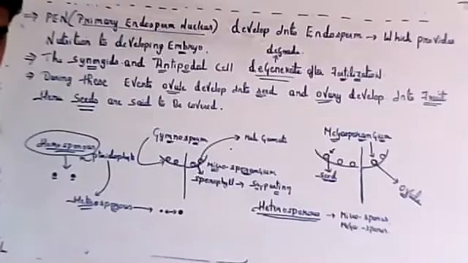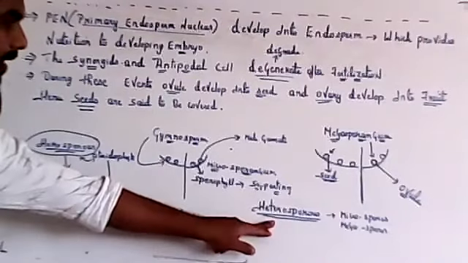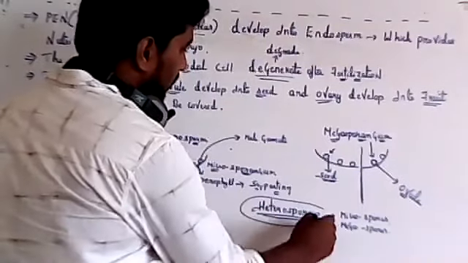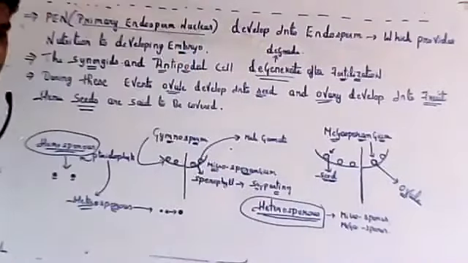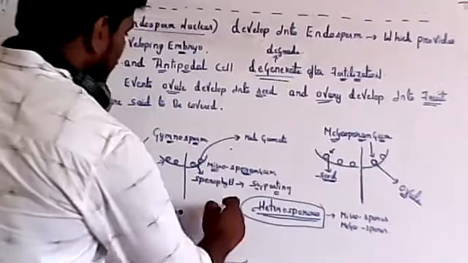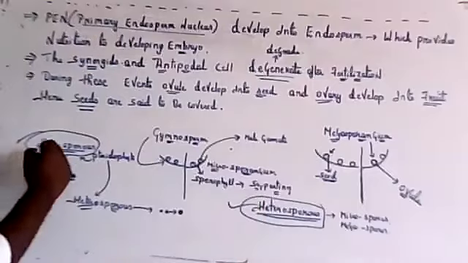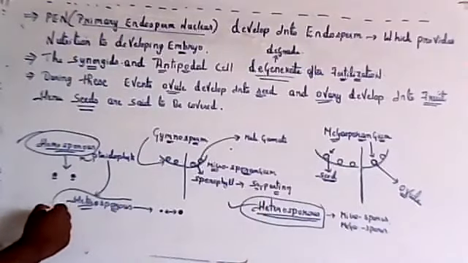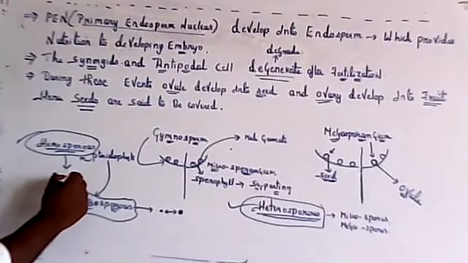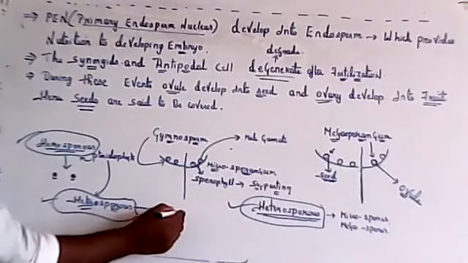Whereas in gymnosperm only heterosporous is seen; you will compulsorily see both small and large. So gymnosperms are heterosporous and pteridophytes are homosporous as well as heterosporous.